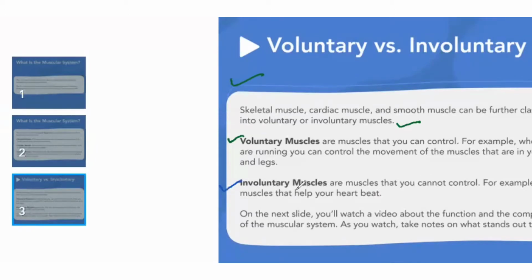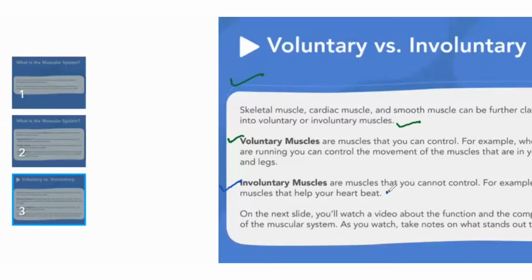So the next is involuntary muscles. Involuntary muscles are muscles that you cannot control. They are not in our control. For example, the muscles that help your heart beat and help you breathe. We know that everyone has a heart, and a heart's purpose is to pump the blood all over the body. And we know the function of kidneys. We know the function of lungs. But we cannot control them.